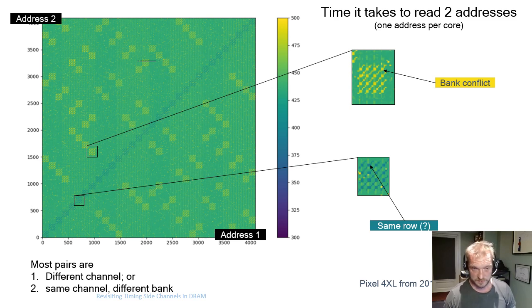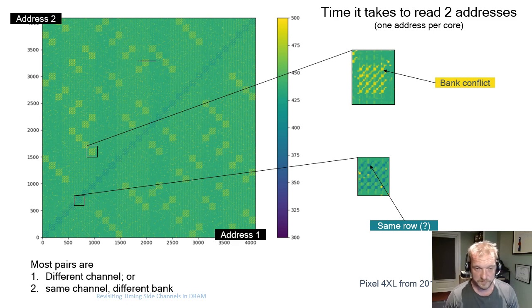This is a bigger picture showing what this kind of latency looks like in practice. This experiment shows a heat map of latencies where we access two different addresses. We measure the latencies of the two addresses together, with address number 1 on the x-axis and address number 2 on the y-axis, and the color at each point shows the latency of accessing both addresses together.